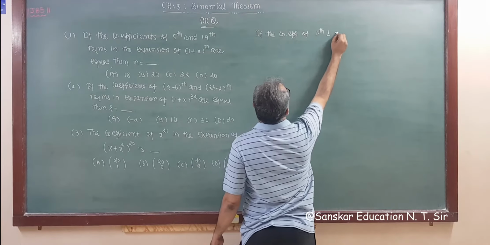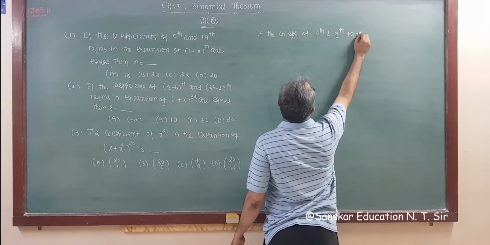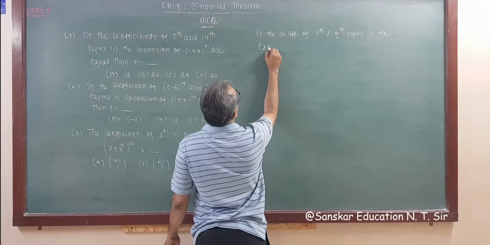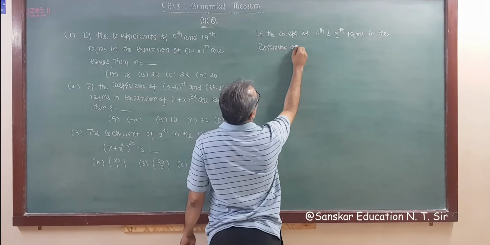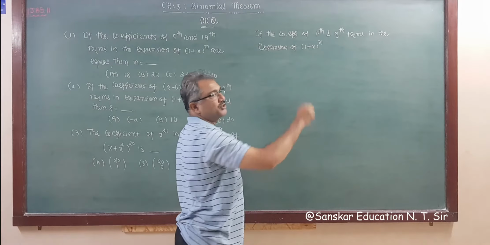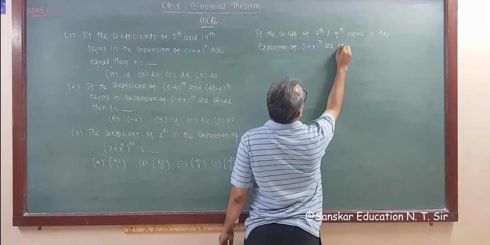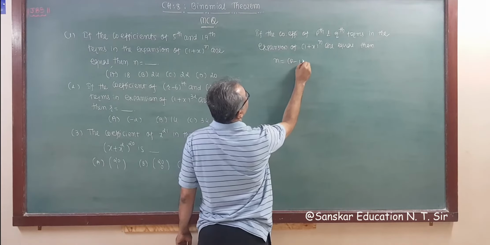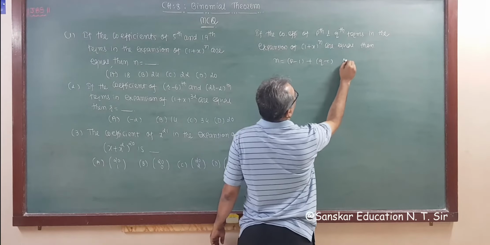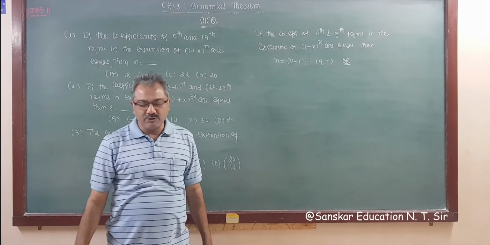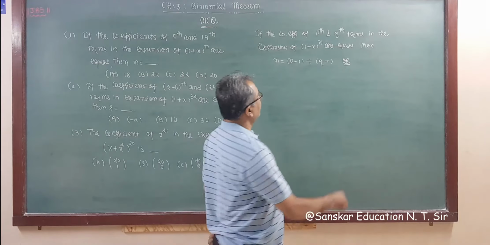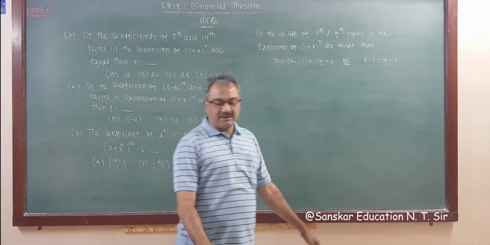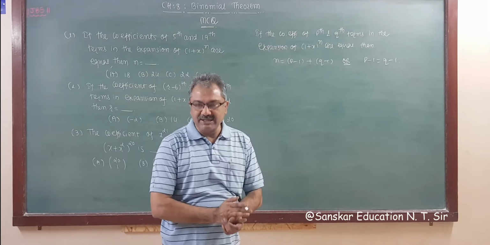if the coefficient of pth and qth terms in the expansion of (1 plus x) whole raised to n are equal, then n is equal to (p minus 1) plus (q minus 1), or you can write p minus 1 is equal to q minus 1, right?